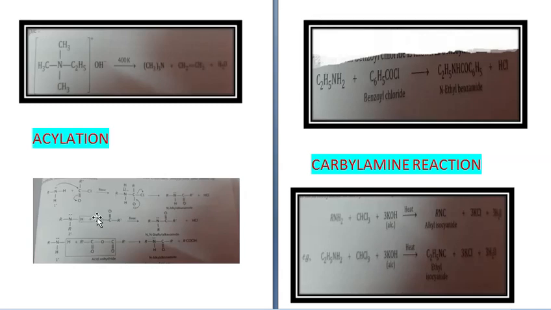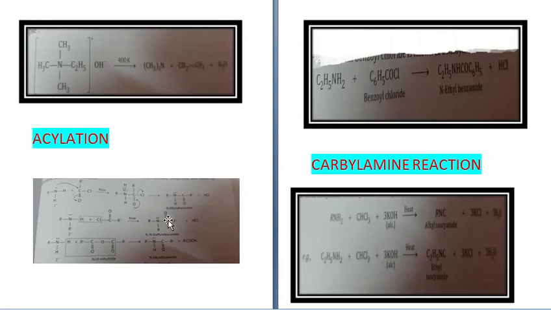Similarly, when secondary amine RNHR reacts with acid chloride R'COCl, then again you get RNR-C(=O)R' plus HCl. Because there are two alkyl groups here, it will become N,N-dialkyl alkanamide. In the first one there was only one alkyl group, so it was N-alkyl alkanamide.